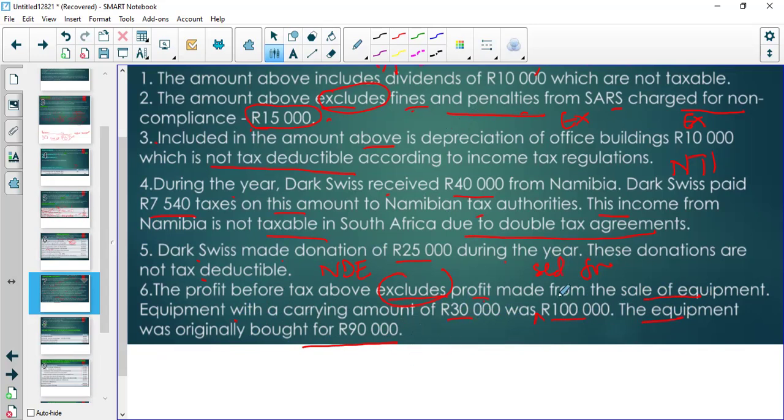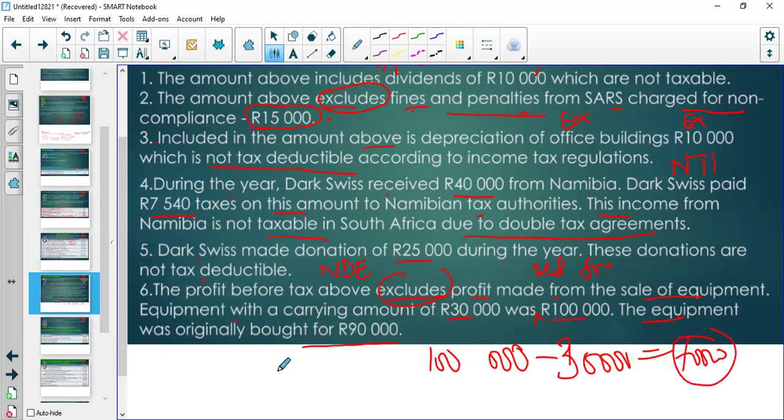So it was sold for a selling price of 100,000. And you subtract the carrying amount on the date of sale, not on any other date. So it's 30,000, and then we have 70,000 profit.